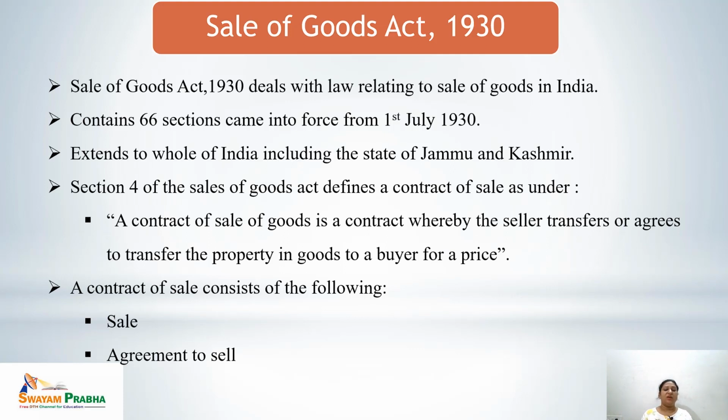That means there are various components of a contract of sale under Section 4 of the Sale of Goods Act 1930. A contract of sale consists of the following. It is a sale or it is an agreement to sell. So now what are these? A sale or an agreement to sell.